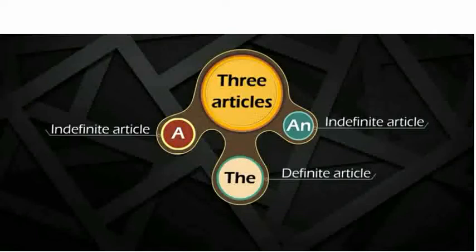The article the is called definite because it refers to a specific person or thing. Specific person or thing means the particular person or thing. So, the definite article the is used with the particular person or thing.